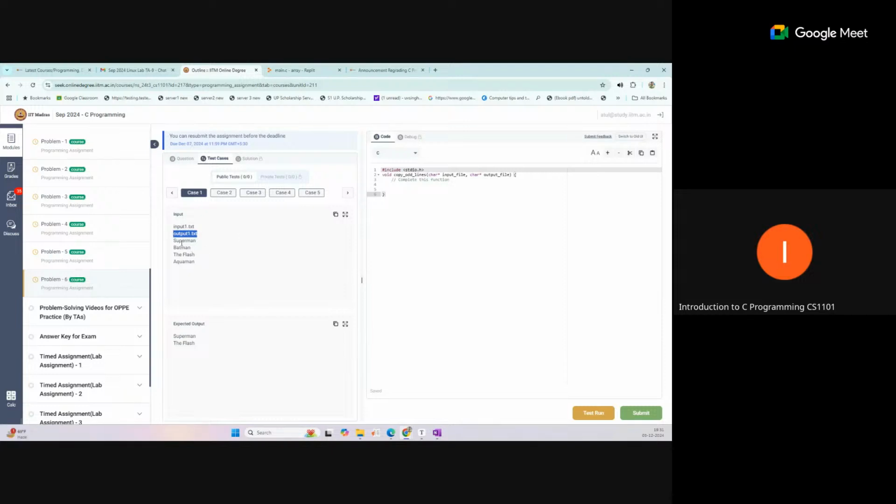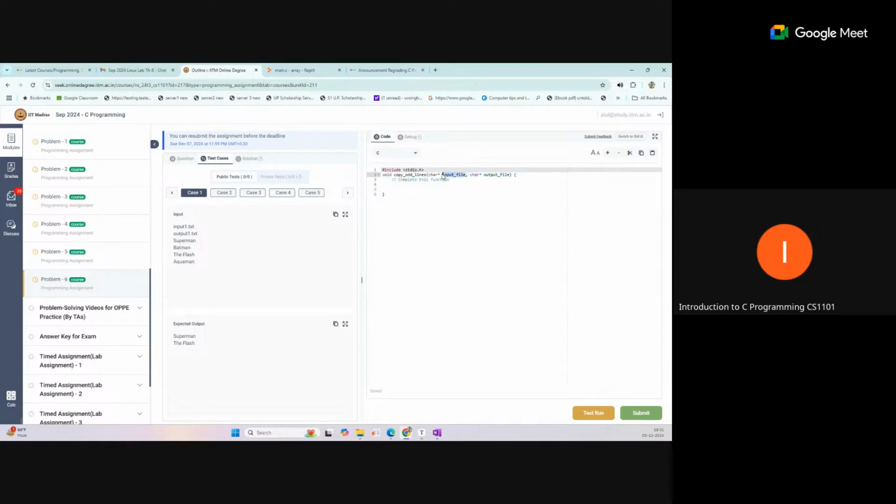So copy the odd-numbered lines into another output file. You just copy them like this: this is the first line, this is the third line, so these are the odd lines, and just copy these lines into the function. That is the task you need to do. Here the name of the input file is given in the variable input file, so you need to open this input file.